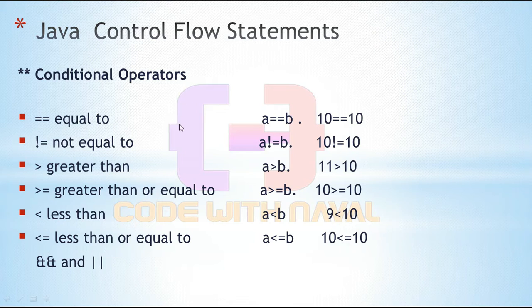And if I want to perform multiple conditions, I want to add multiple conditions in one if block. For that we have the and operator and the or operator. If I want to check that each condition should be satisfied, then only execute this block, we use the and operator: the first condition and the second condition should both be true. With the or operator, if either the first or the second condition is true, then execute that block.